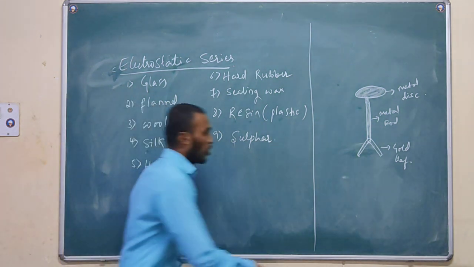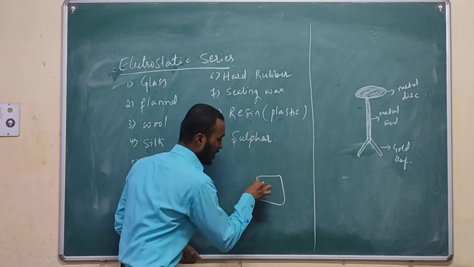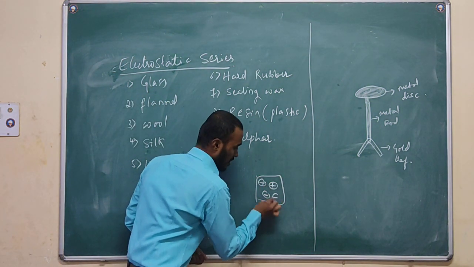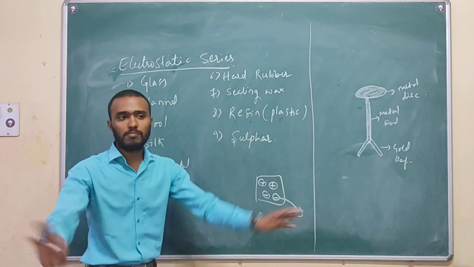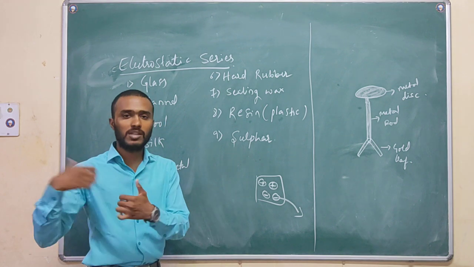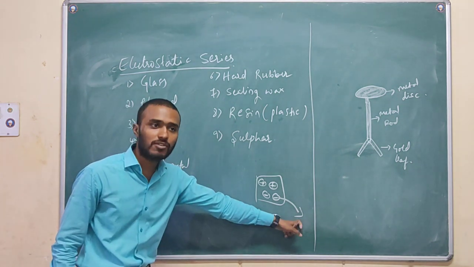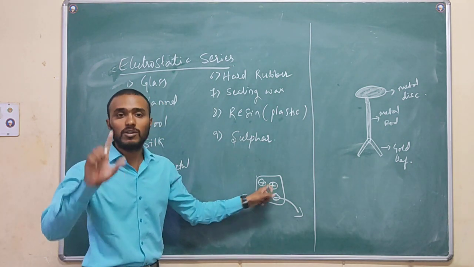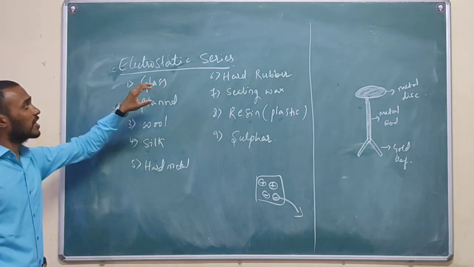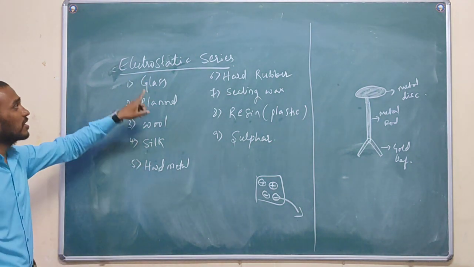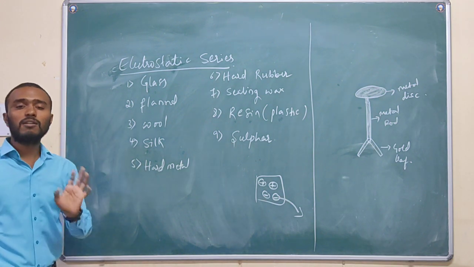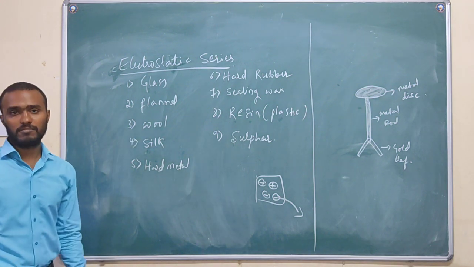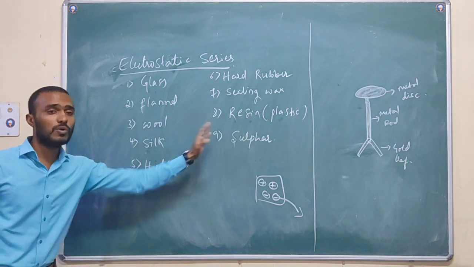So if any body is losing negative charge by some process, whether you rub it or use any other process, if the body is losing negative charge, it becomes only positive. So by the experimental observation, we got that the glass body is losing the negatively charged particles instantly, immediately, as compared to all the others.